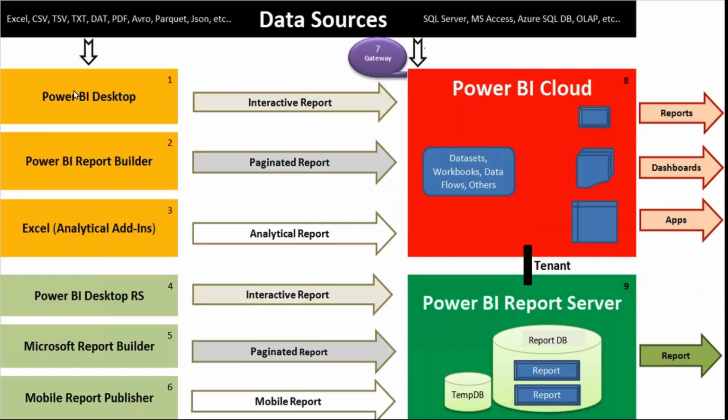I said 7 tools on my screen. Majority uses in companies, enterprises would be 1, 2, 3, majority.